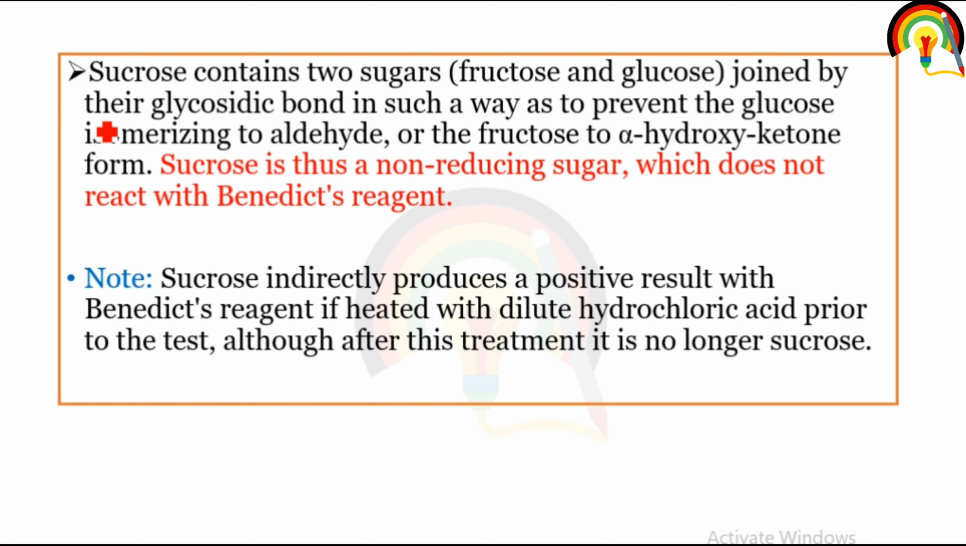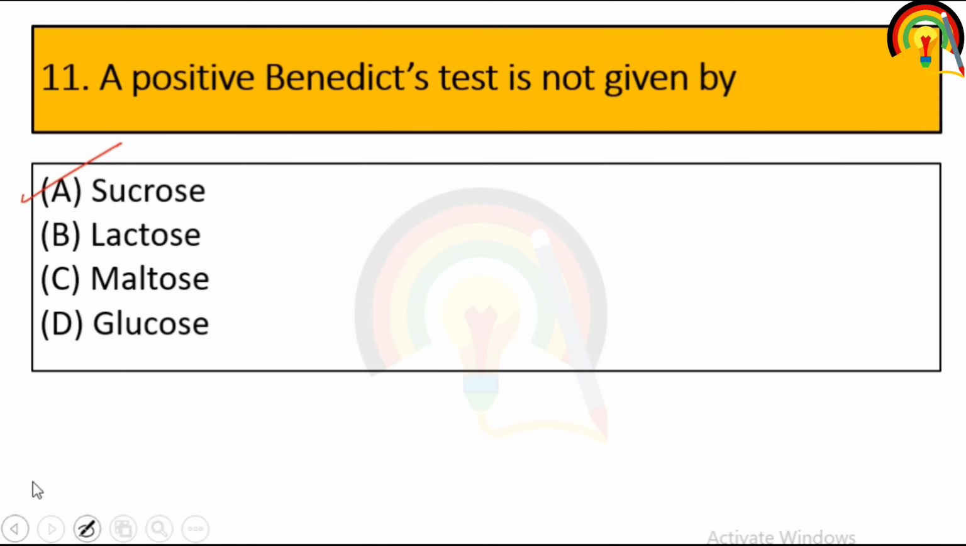Sucrose contains two sugars, fructose and glucose, and sucrose is a non-reducing sugar, that's why it does not react with Benedict reagent. So a positive Benedict test is not given by sucrose because it is a non-reducing sugar. And the Benedict test is mainly used for reducing sugar.